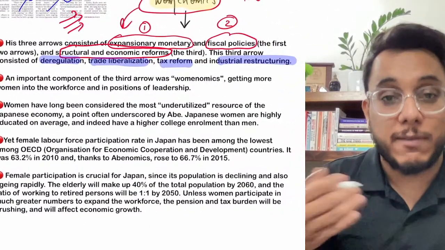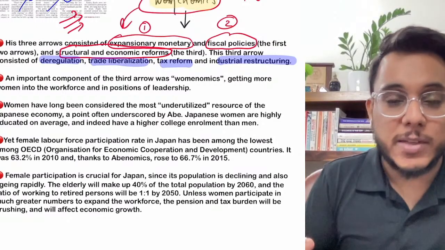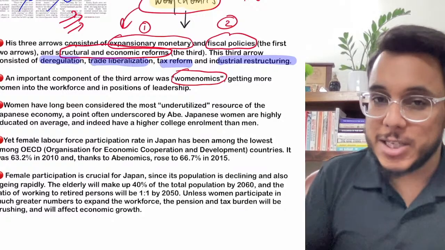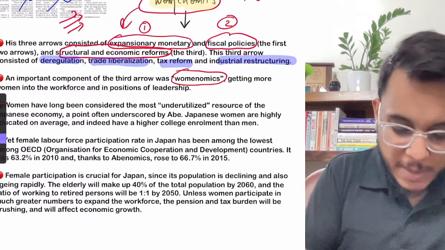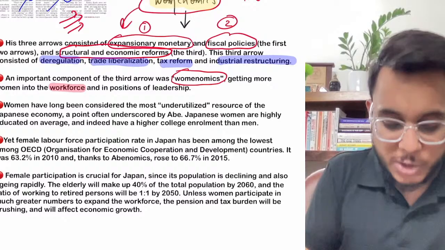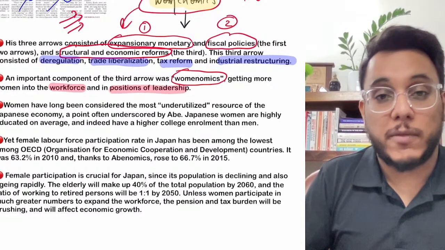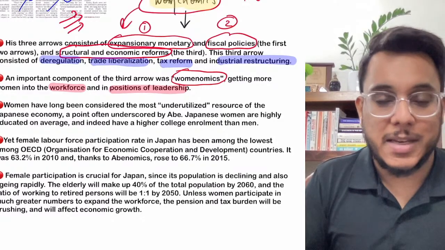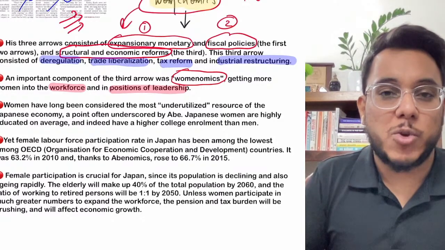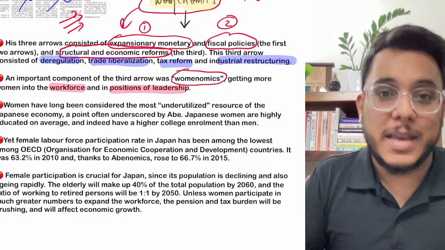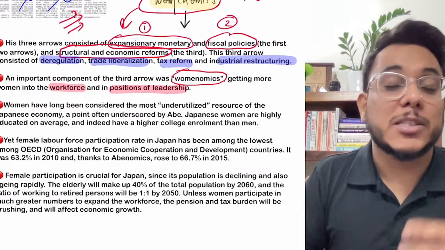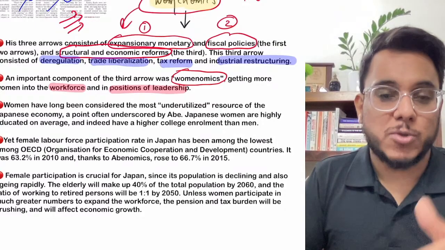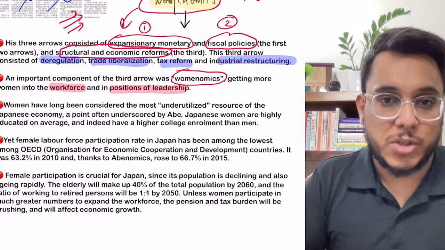the role of women in the economy, and because of this, it also came to be known as womenomics. Shinzo Abe wanted more and more women to come into the workforce and to hold leadership positions. Why? Because there are two reasons. Number one is a social reason. There has been a social stereotype that women need to be in care work, and women need not be in commanding positions. This is a social stereotype that has been there. So Shinzo Abe wanted to break that particular stereotype.